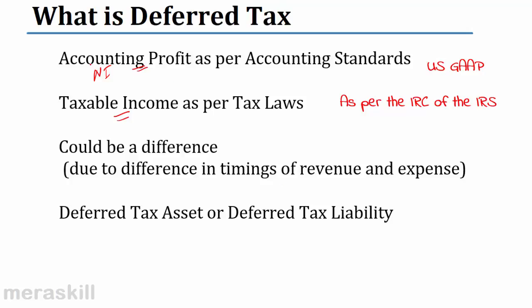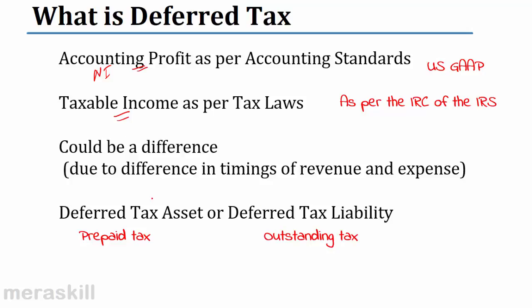Because the net income, the accounting profit as per our financial books, may be different from the taxable income computed by the tax authorities, by the IRS, and as a result of these differences in timings of revenues and expenses, we get a deferred tax asset or a deferred tax liability. A deferred tax asset is similar to a prepaid tax, and a deferred tax liability is nothing but outstanding tax.